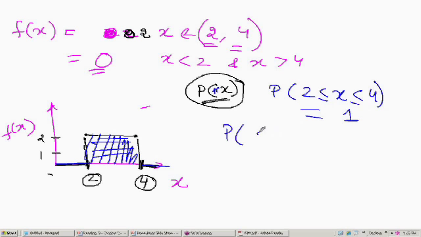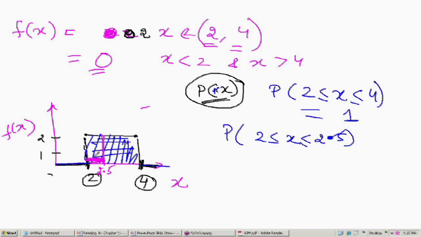Now I asked you what is the probability that x will be between 2 and 2.5. So think about this, x between 2 and 2.5. Here is 2 and here is 2.5.